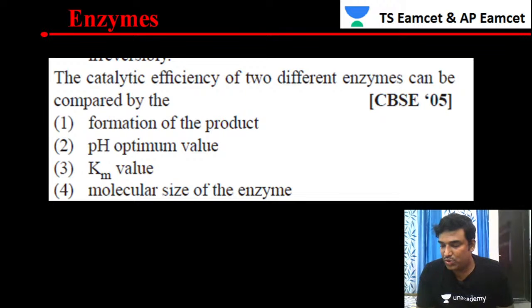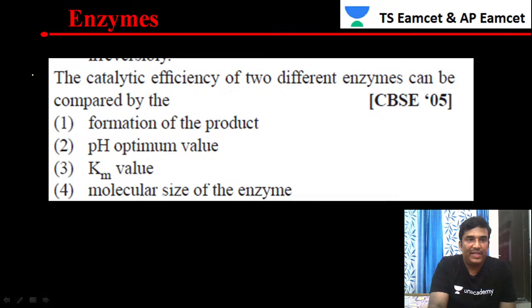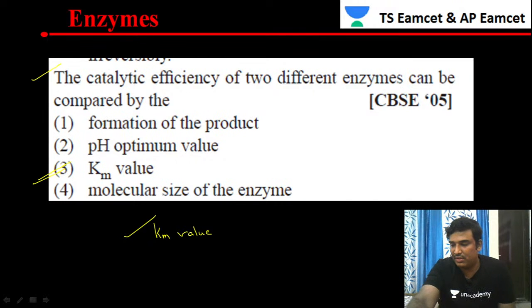So let us move to the next question. The catalytic efficiency of two different enzymes can be compared. Catalytic efficiency depends upon the Michaelis-Menten constant, that is the Km value. So option 3 will be our answer in this case.